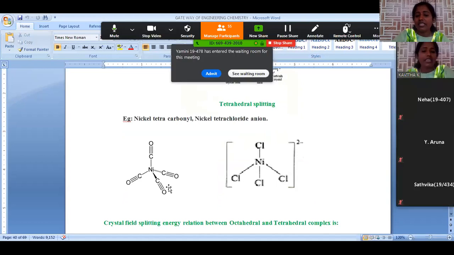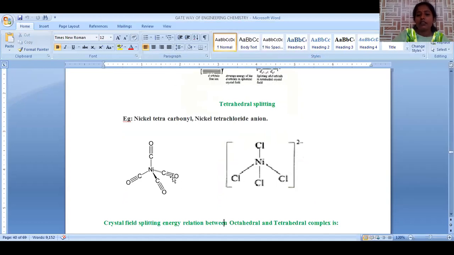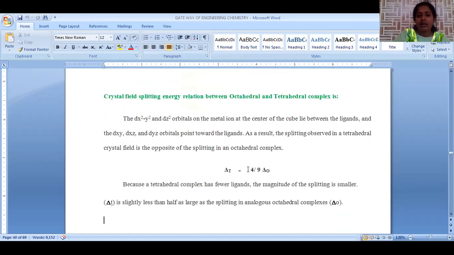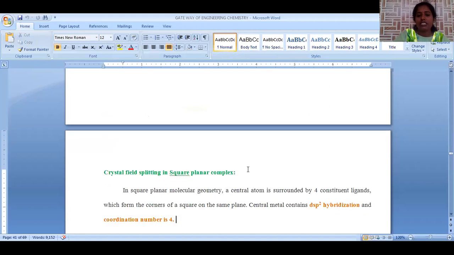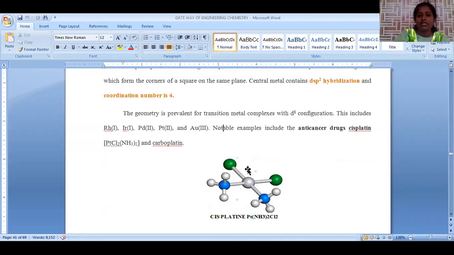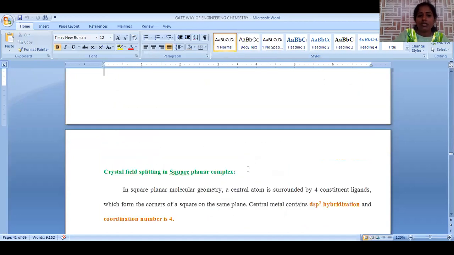These two are examples of tetrahedral complexes. One is nickel tetracarbonyl. Second is the nickel tetrachloride anion, which is also another example of tetrahedral splitting. So this is the main difference between octahedral and tetrahedral complexes. Now let us discuss crystal field splitting in the case of square planar complexes.